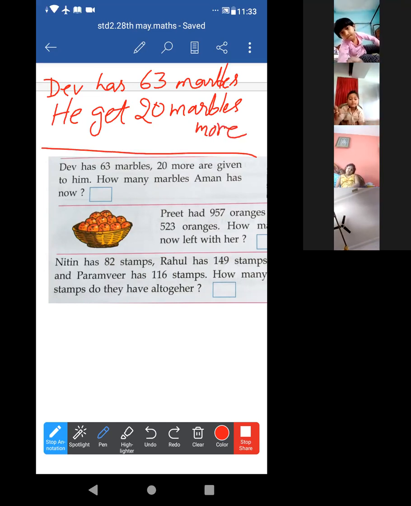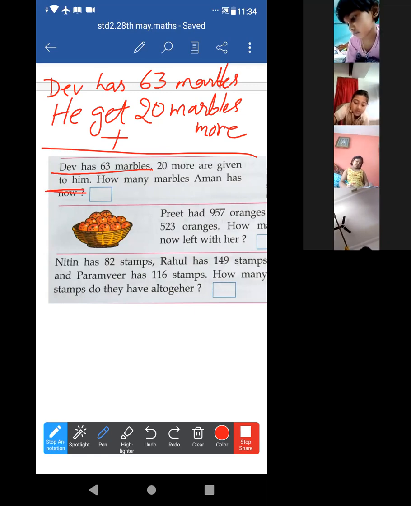Now total number. Just put the addition sign. Acha, there is a little mistake. Look, Dev has 63 marbles. It is a printing mistake in your book. And 20 more are given to him.